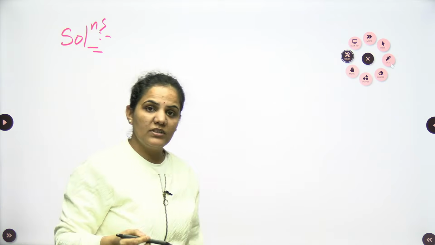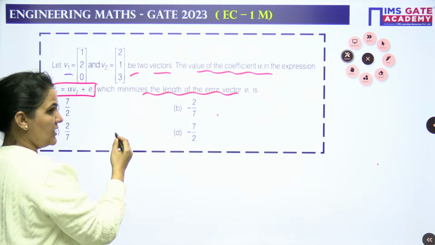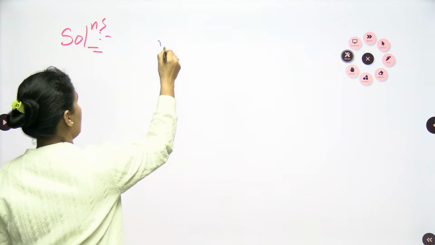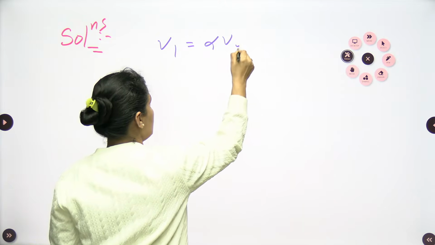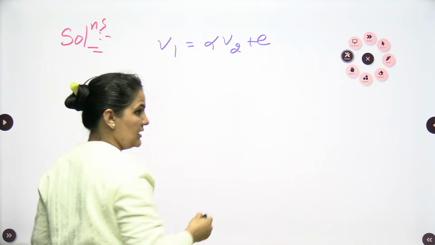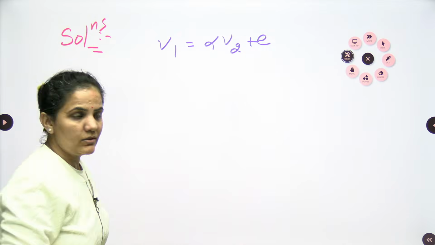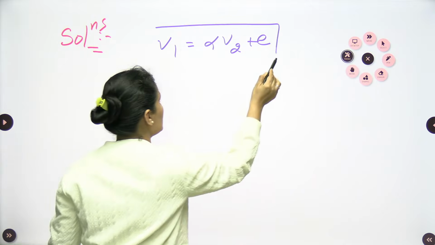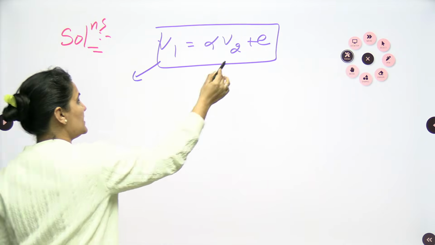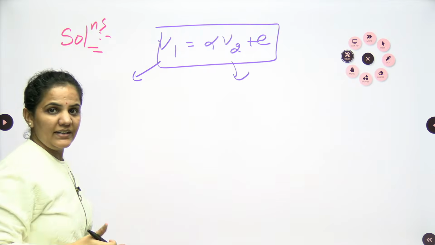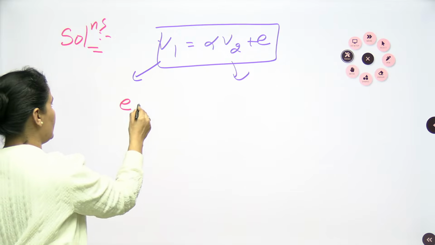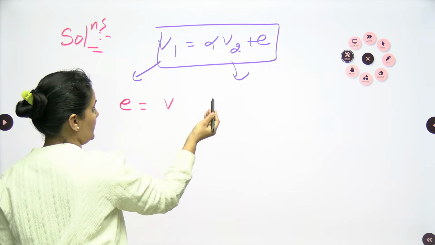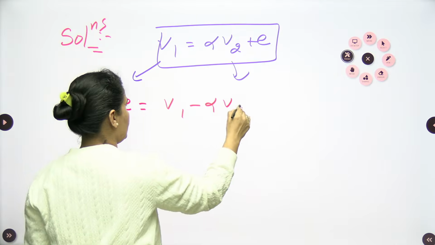If I talk about the solution, the vector is given to me already. We have v1 = alpha v2 + e. v1 is given and v2 is given, so we will directly write down from here. e is v1 minus alpha v2.